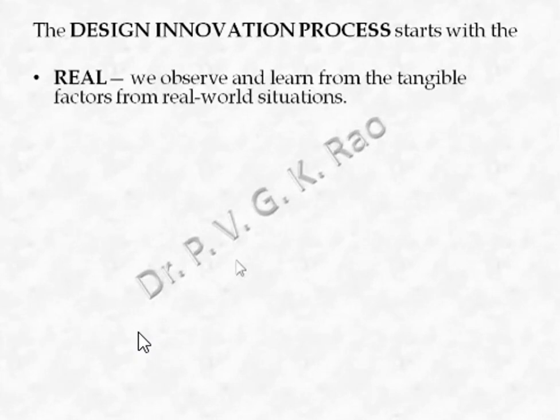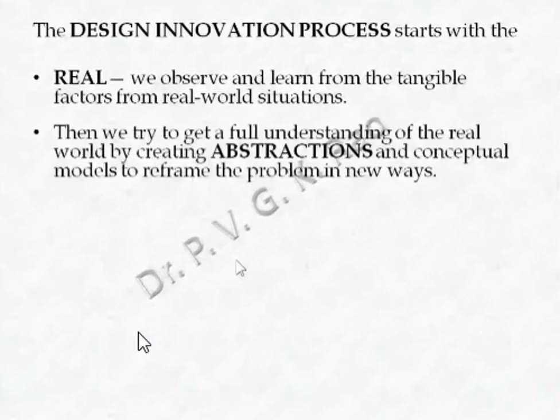This is what we mean by the term sensible factors from real world situations. Then we try to get a full understanding of the real world by creating abstractions. What I just said, we were interested to move towards the light. When we felt that fire will harm us, that is an abstraction that we understood from it, which gives you a conceptual model to reframe the problem.